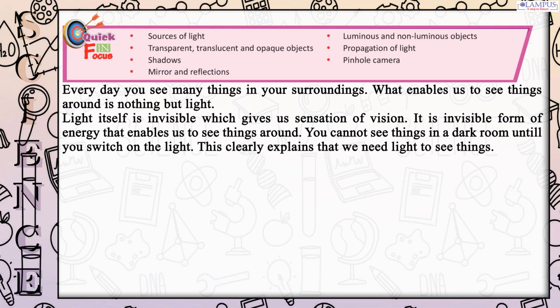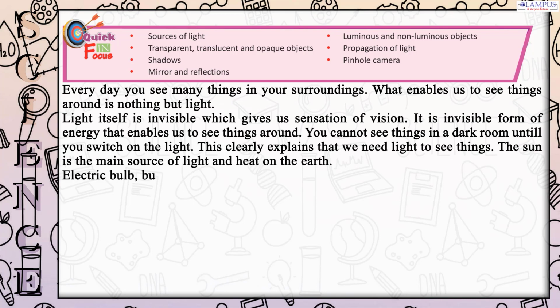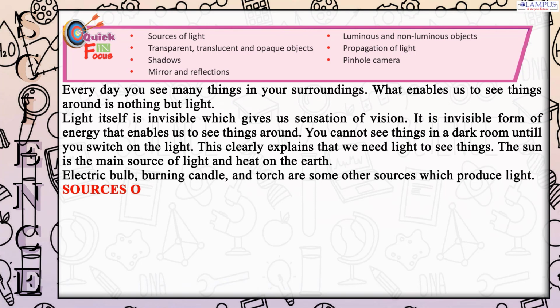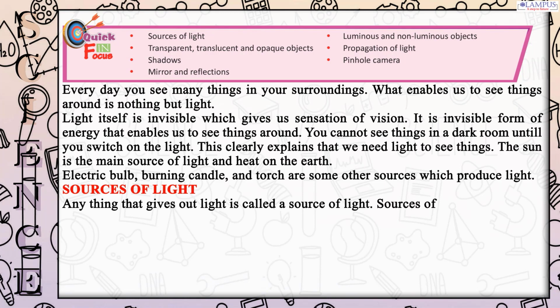The sun is the main source of light and heat on the earth. Electric bulb, burning candle, and torch are some other sources which produce light. Sources of light. Anything that gives out light is called a source of light. Sources of light are classified as natural sources and man-made sources.